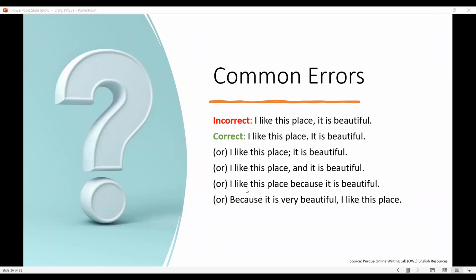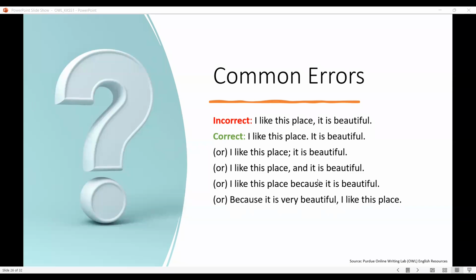And when we go to another example, we could also say it as, I like this place because it is beautiful. Oftentimes we use a comma before or after because, but it is not necessarily needed in this sentence. I like this place because it is beautiful. It is a continuous thought, so there need not be any comma here. And if you want to make one dependent and another independent, we can start it in this way: because it is very beautiful, comma, I like this place. So these are the different ways in which we can convey a thought by using different types of punctuation.